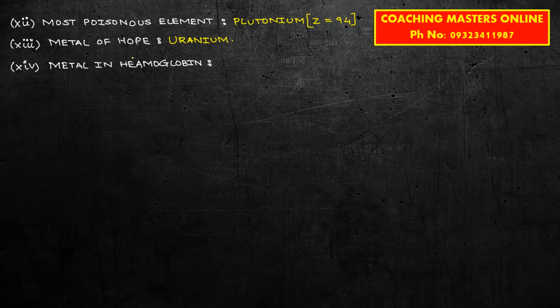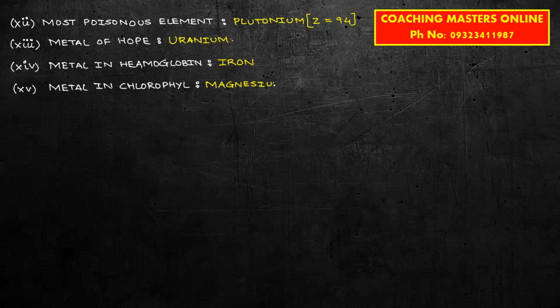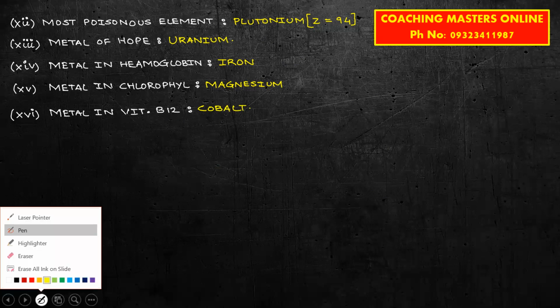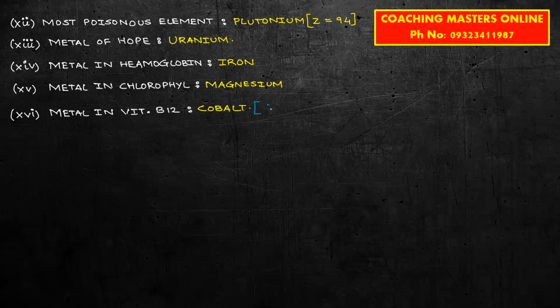Next one is metal in the hemoglobin. Which is a metal in hemoglobin? We find iron in hemoglobin. So the metal in hemoglobin is iron. Further, metal in chlorophyll is magnesium. And lastly, metals in vitamin B12 is cobalt. Vitamin B12 में cobalt होता है, and because of that, vitamin B12 is also called as cobalamin. Okay, it's also called as cobalamin.